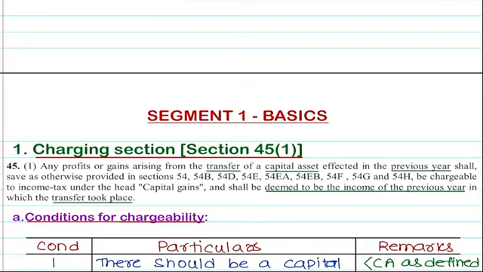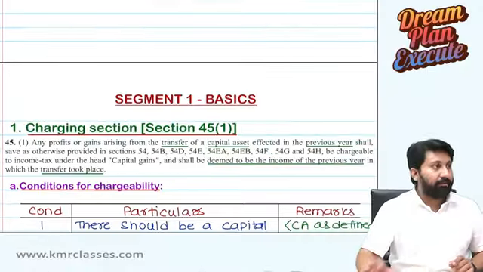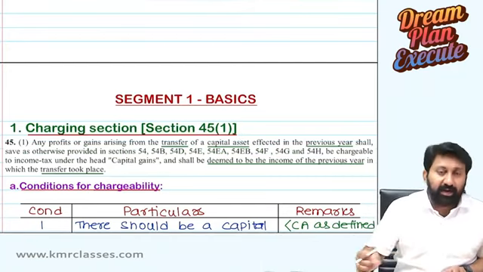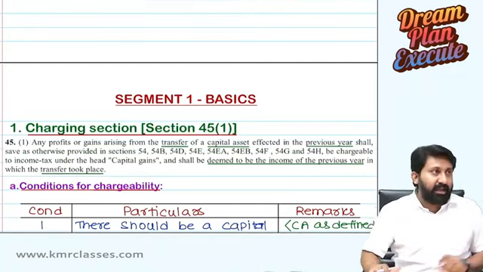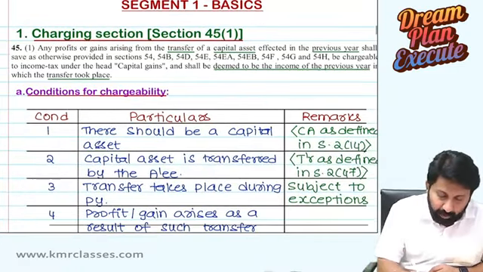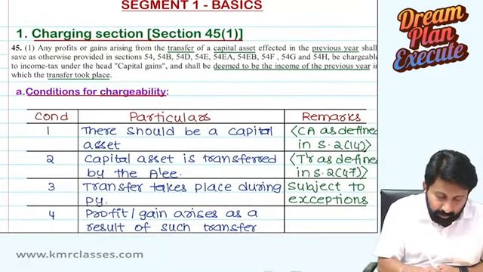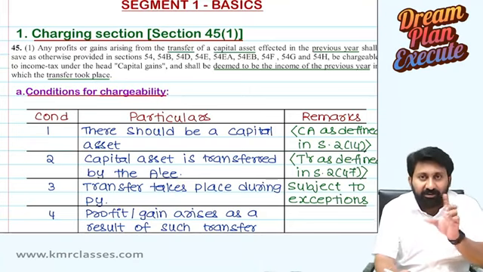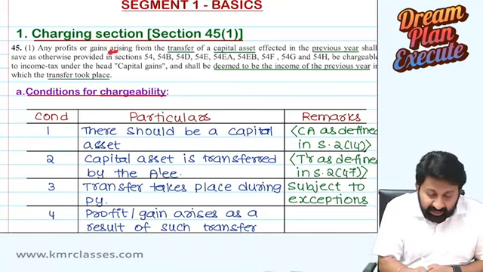Okay. Hopefully you read the concept. Now let me explain the concept point by point. See here, first point number one. Let us understand the keywords that are there in the section. Any profits or gains. Okay. Profit or gain is arising.